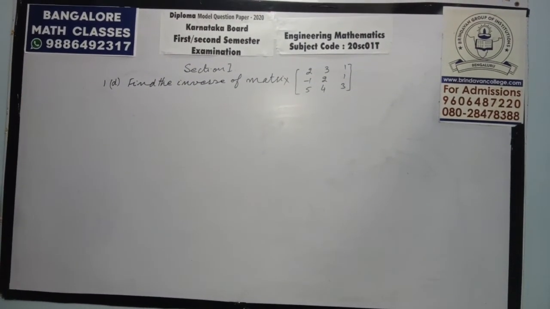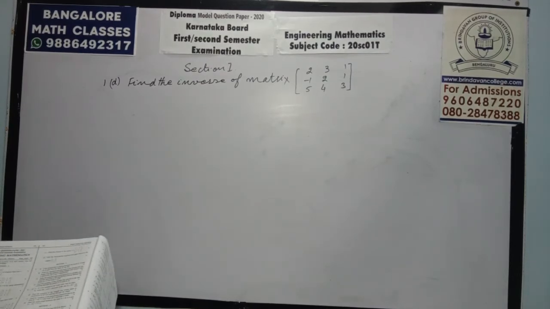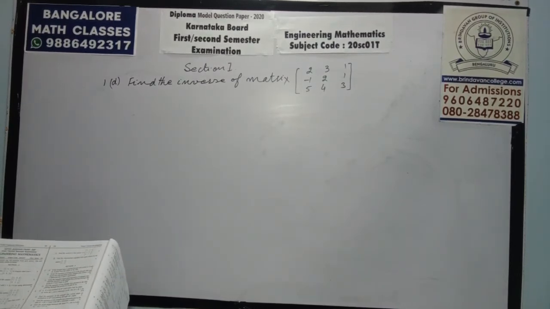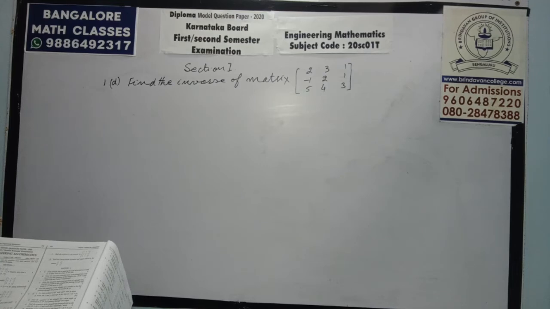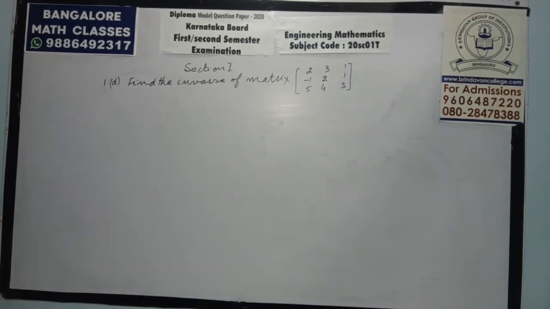Now D part is find the inverse of the matrix 2, minus 1, 5, 3, 2, 4, 1, 1, 3. Now see how to find the inverse.